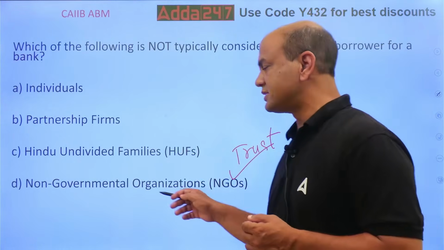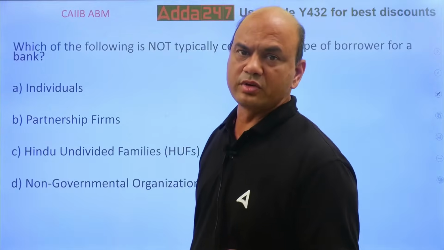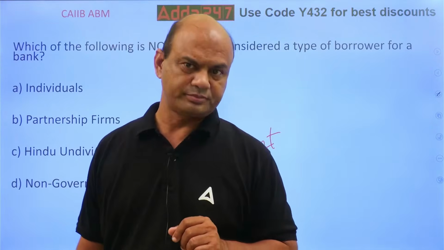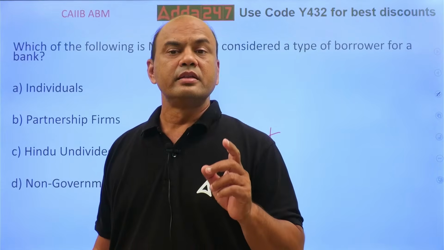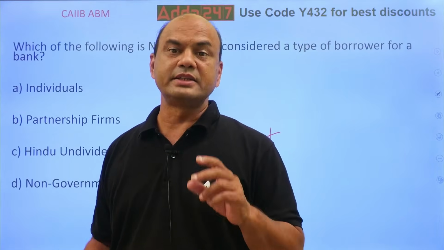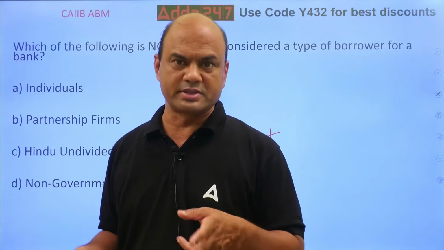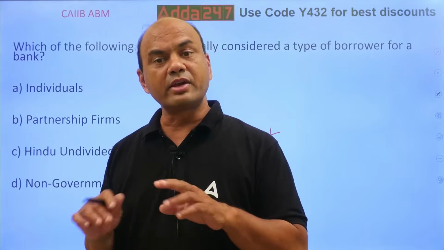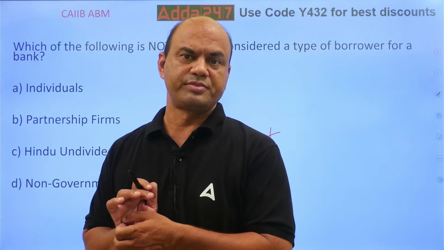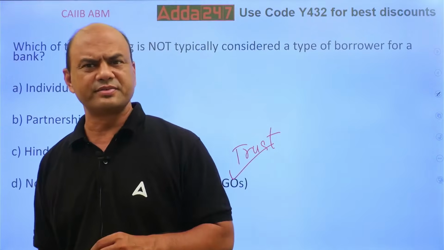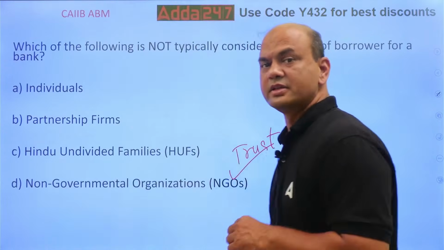The reason is that all these organizations, NGO, trust, cooperative societies, don't work for profits. Kindly note this. Whatever profit they get is distributed among the partners or shareholders or the members. So they will never have the profit as such. NGOs will never have the profit, trust will never have the profit. That's why they are generally never the borrowers.